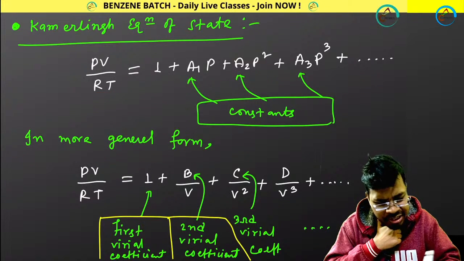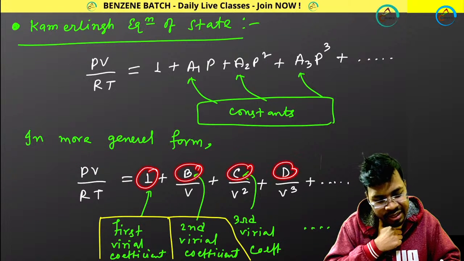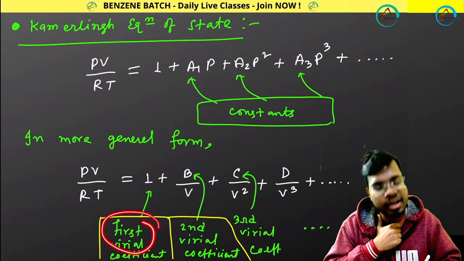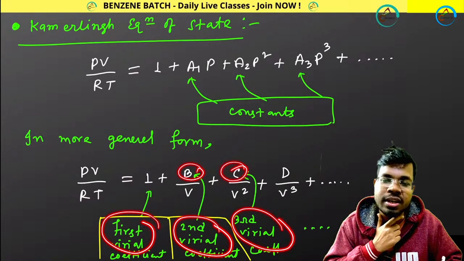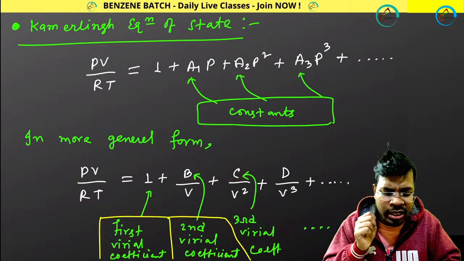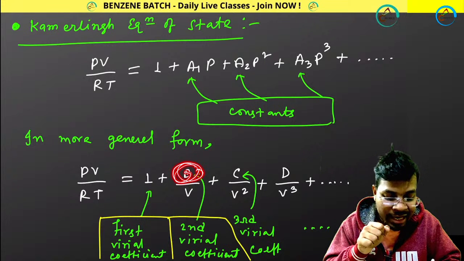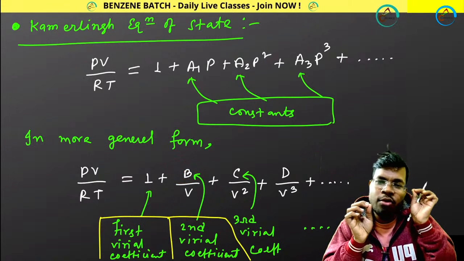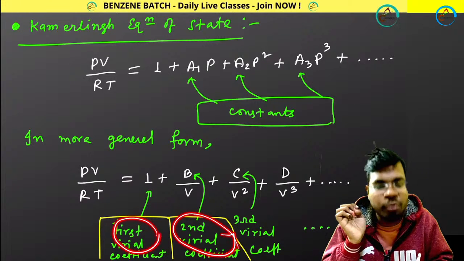In this expression, A is called the first virial coefficient, B is the second virial coefficient, C is the third virial coefficient. Only the first and second are very important. Remember, in examination maybe they are not giving B, they are giving some other term, but you have to understand this is actually the second virial coefficient. You have to deal with only the first or second virial coefficient.